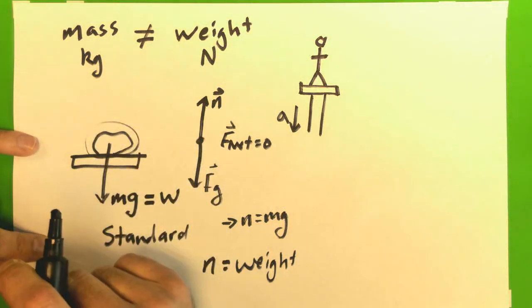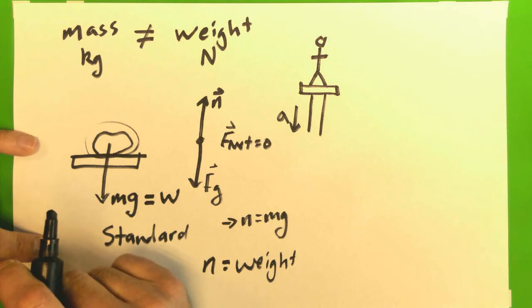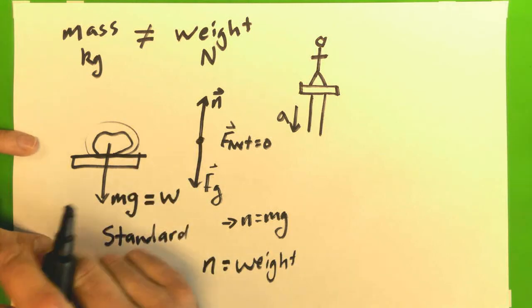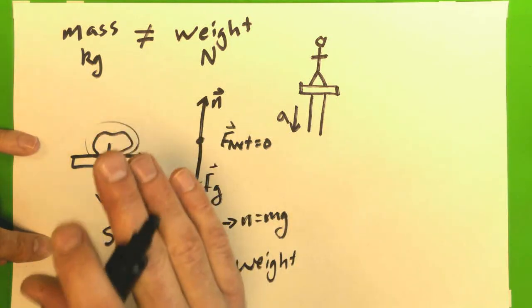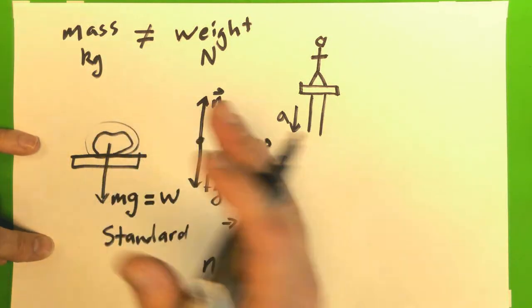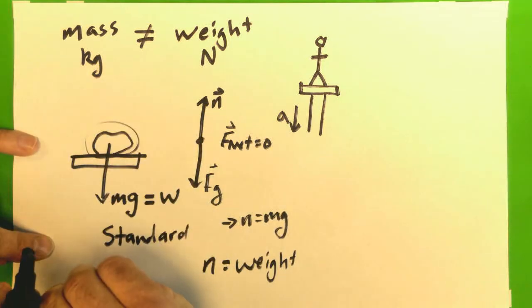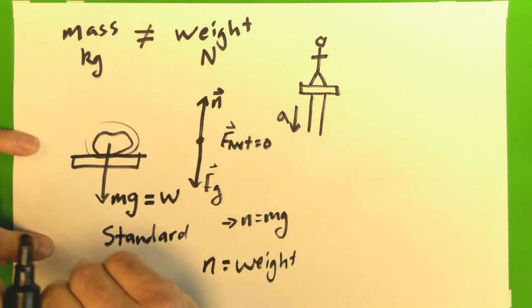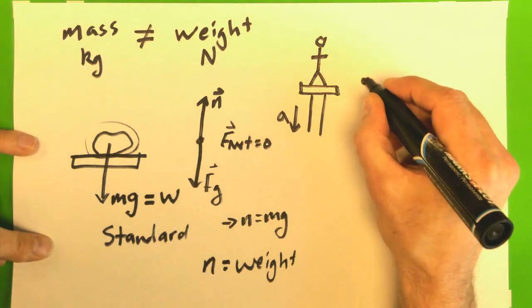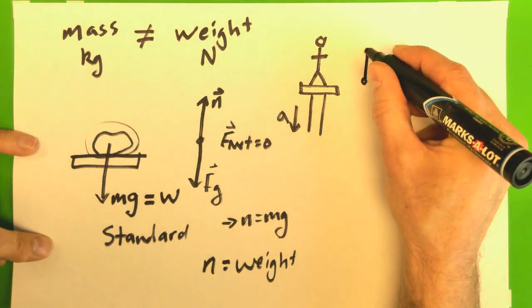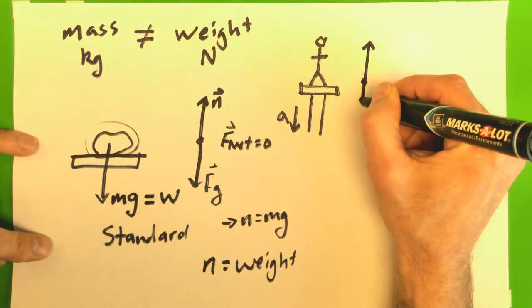I'm in an elevator, just got on at the 3rd floor, and now I've pressed the button for the 1st floor. For the first few moments the elevator is accelerating downward, because it's at rest to start on the 3rd floor, and now has to get up to some certain speed to get down to the 1st floor. So I'm accelerating downward. Well, then my free body diagram still has just that upward normal force, but my gravitational